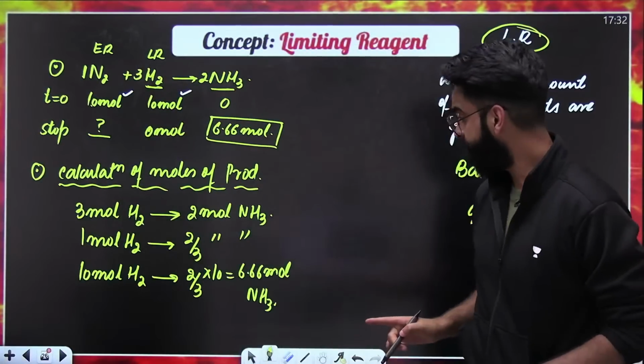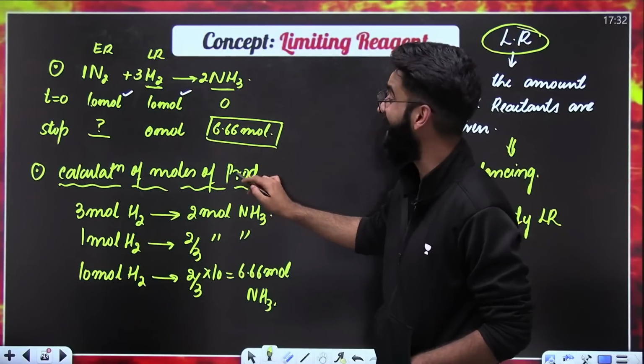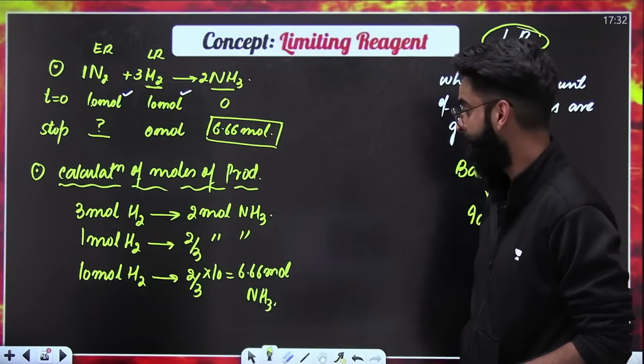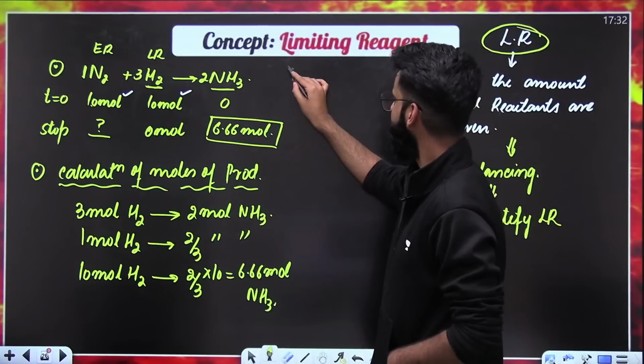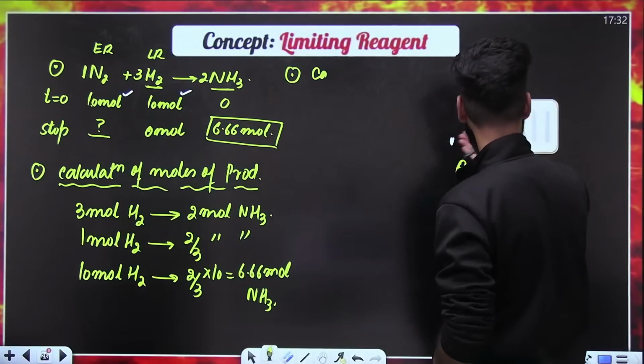My dear students, do remember: entire product formation is decided by the limiting reagent. You'll always be starting with the limiting reagent, number 1. Now, the second application is calculation of, let me erase all this. I hope this is clear.